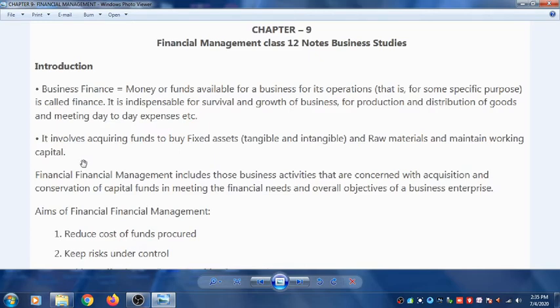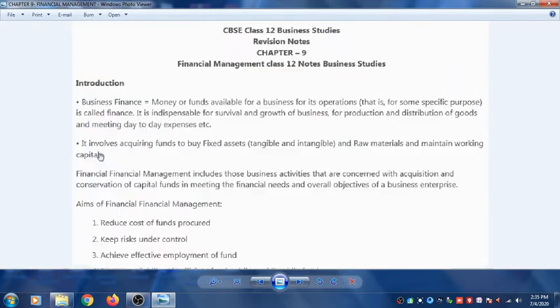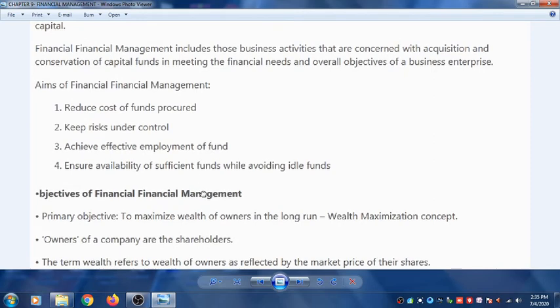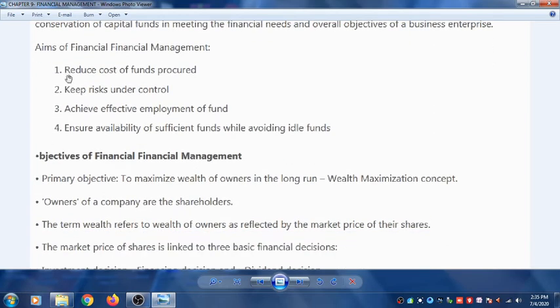What are the aims of financial management? The aims of financial management: number one, it reduces cost of fund procured. Then financial management keeps risks of the business under control. Financial management also achieves effective employment of the fund, means we can use the fund properly.